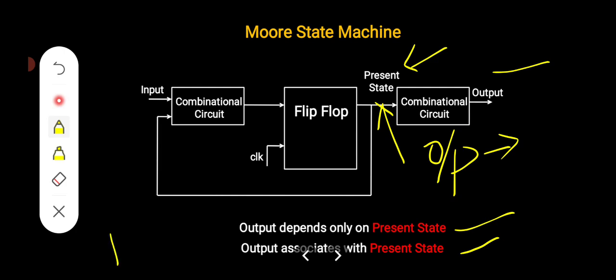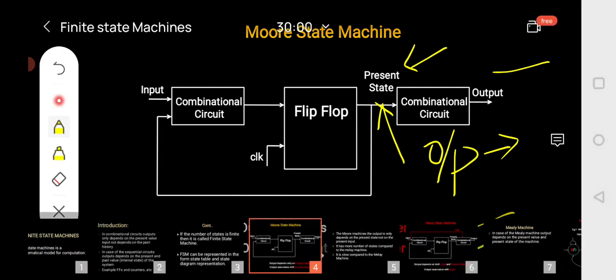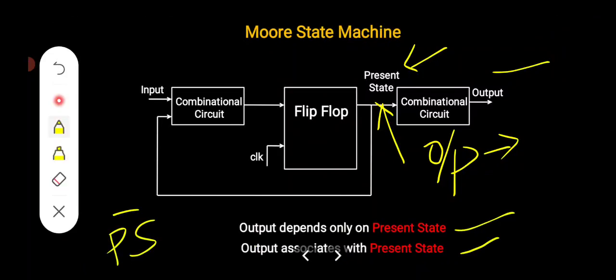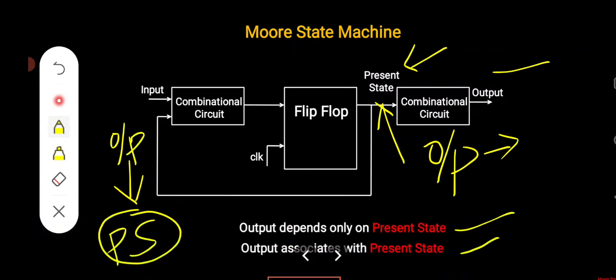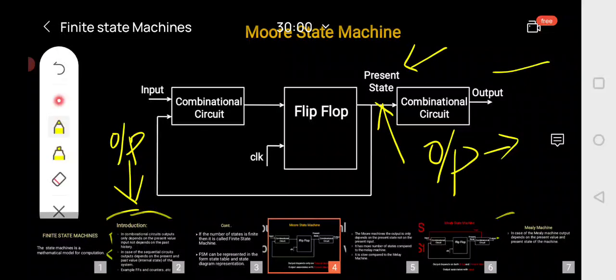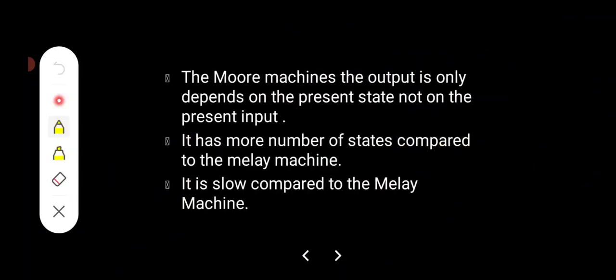The present state alone finalizes what outputs should come. Okay? So that is an important consideration for a Moore machine. The present state decides the output. The output depends on the present state only. In a Moore machine, the output depends only on the present state, not on the present input, right? It is clear. It has a larger number of states compared to the Mealy machine. So in the case of a Moore machine, the number of states is high compared to the Mealy machine.